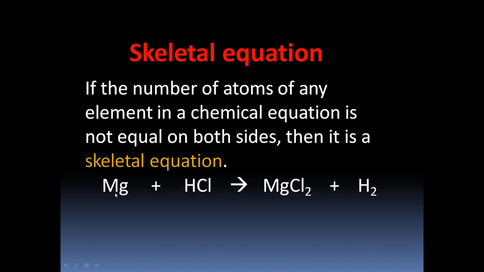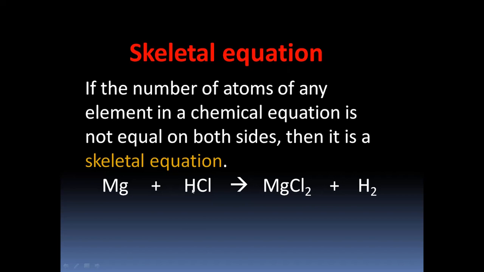We have one atom of magnesium, one atom of magnesium, right. But one atom of chlorine here and two chlorine atoms here. So, here it is not equal. Number of chlorine atoms on reactant side and product side is not equal. Therefore, such a equation is termed as skeletal equation.